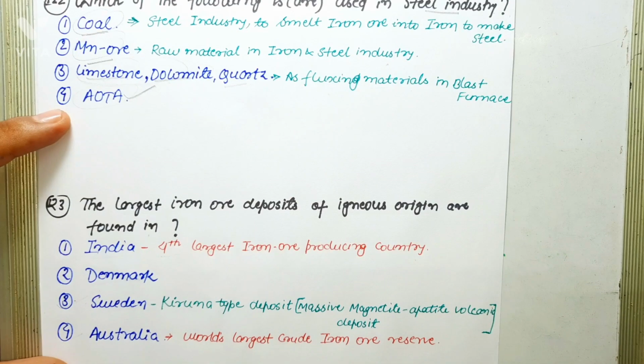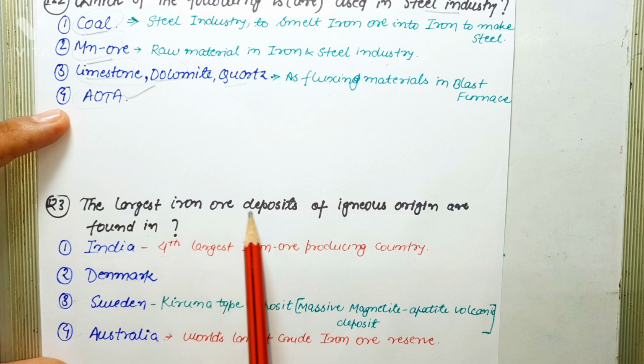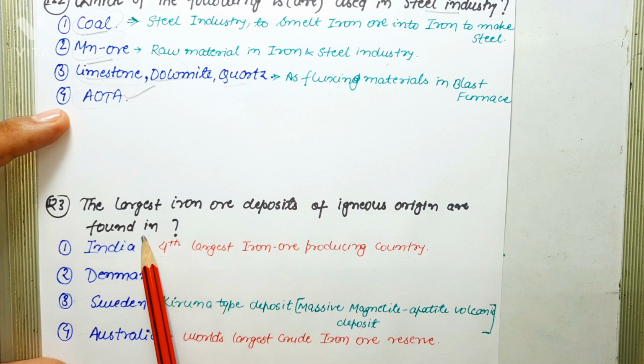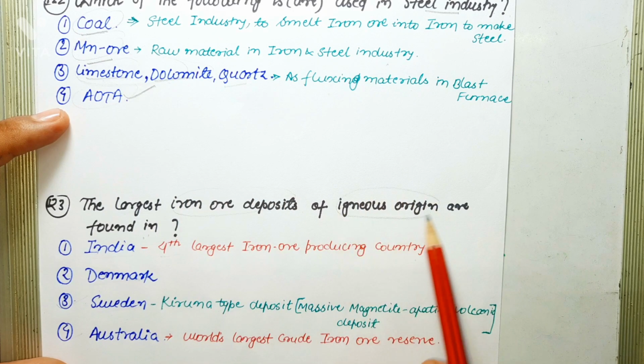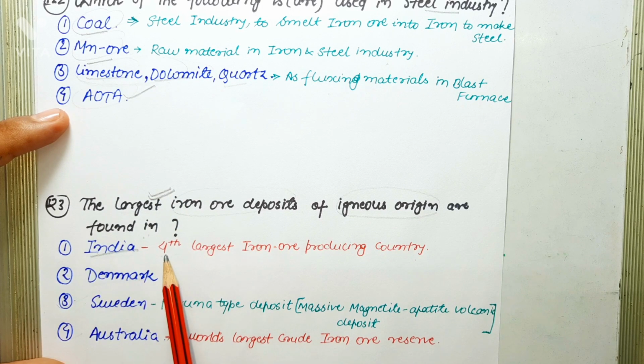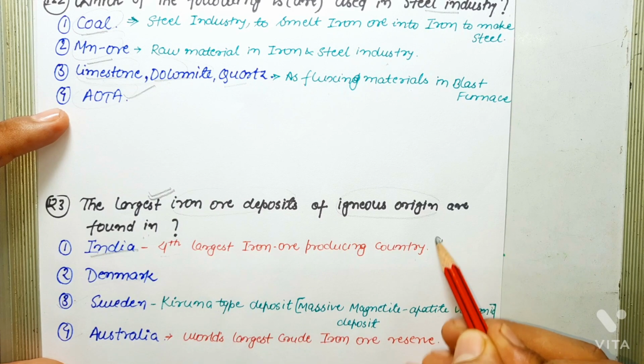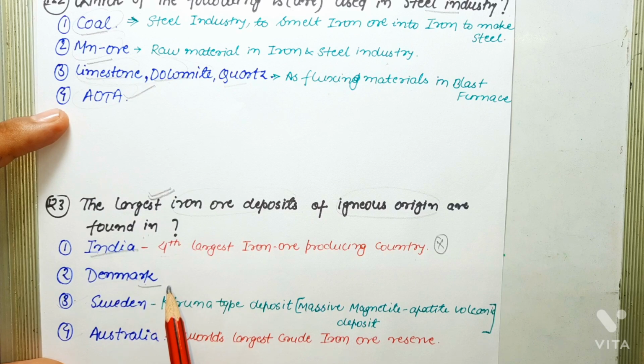Next question says, the largest iron ore deposits of igneous origin are found in. So this question specifies that the iron ore deposit should be of igneous origin and also should be the largest. First option is India. India is fourth among all the iron producing countries. So clearly it is not the largest iron producing country. So this is not the correct answer. Denmark is not even in the top 10 of iron ore deposit occurring countries. So Denmark is also an incorrect statement.